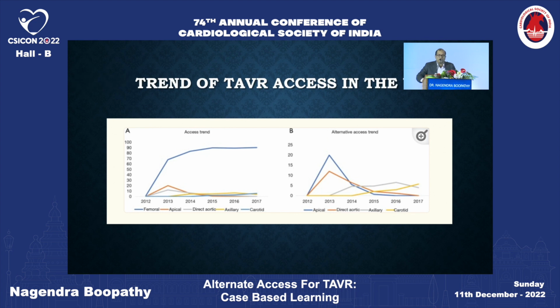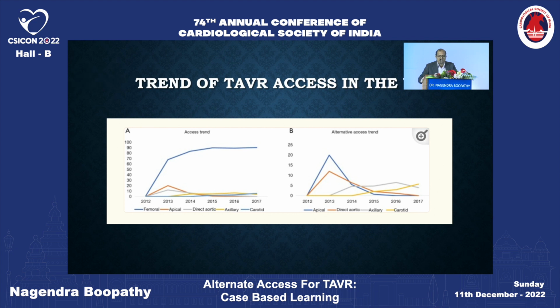So what is the trend of alternate access in the United States? The blue is transfemoral, it's gradually increasing. The orange, which was the transaortic, is coming down. Transapical is almost gone these days. Even in the PARTNER study, the transapical group did not show an equivalent effect as compared with the surgical group. Surgery did better than transapical. It is the transfemoral that did equivalent to the surgical group. So we should make every effort to get the procedure done through the transfemoral route.